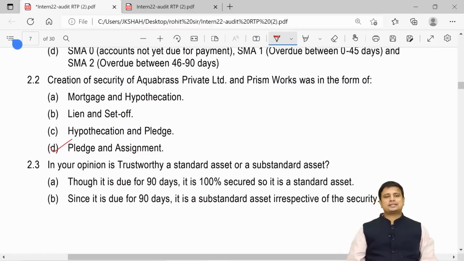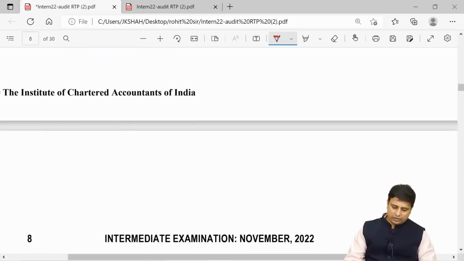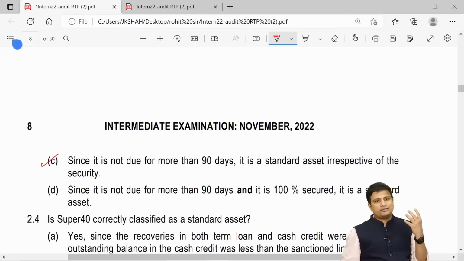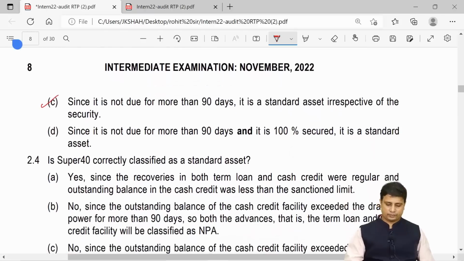Now next they are asking, in your opinion, is Trustworthy a standard asset or a substandard asset? So my friends, here since the amount is not due for more than 90 days, it is a standard asset. See, it does not matter what the security is, if it is not due for more than 90 days, it will not be substandard. So the answer here is going to be standard.